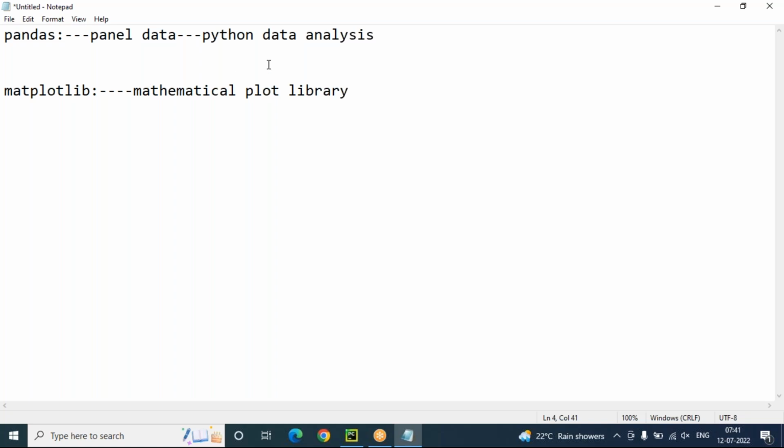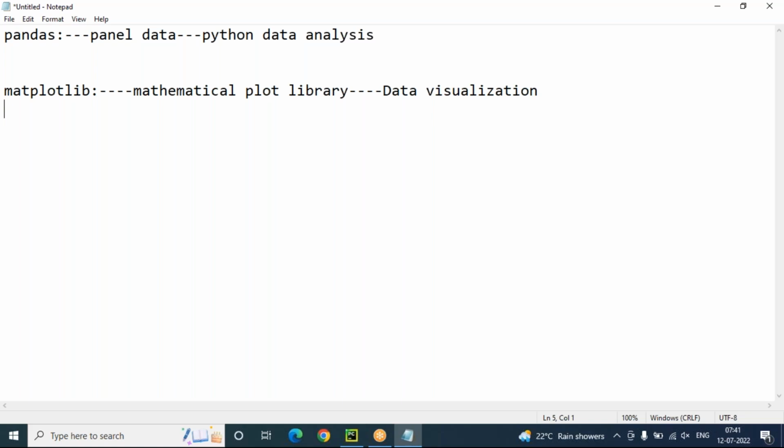There are so many diagrams we can create. Pandas is for data analysis, and matplotlib is for data visualization. Make sure that while working with pandas as well as matplotlib, you should compulsorily pass your data as input.